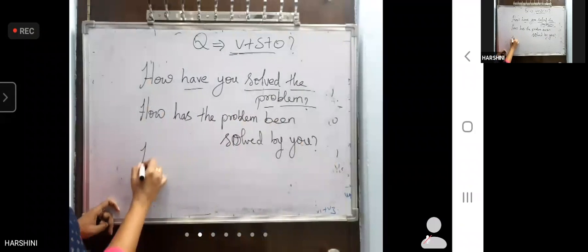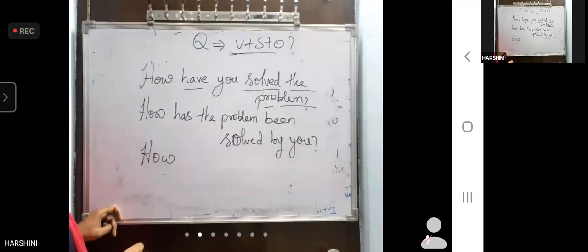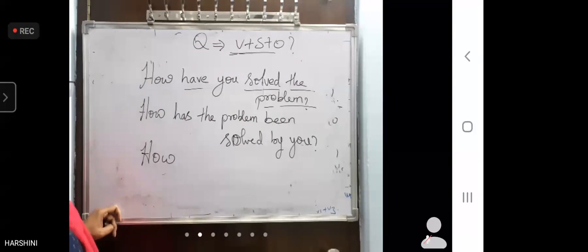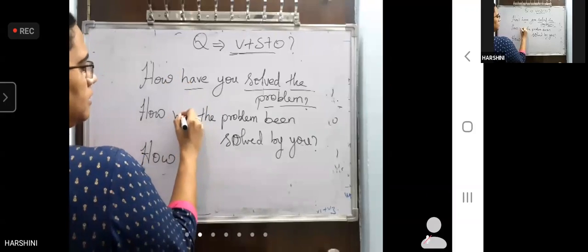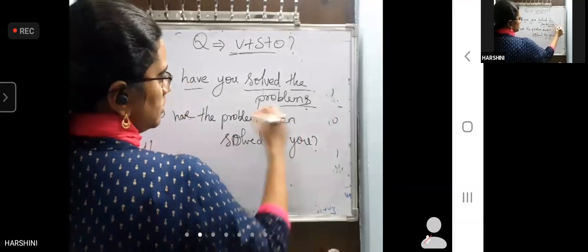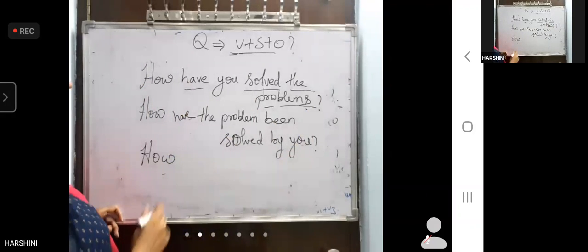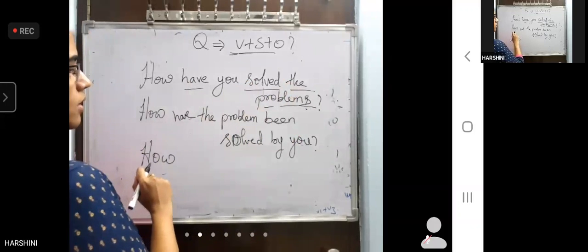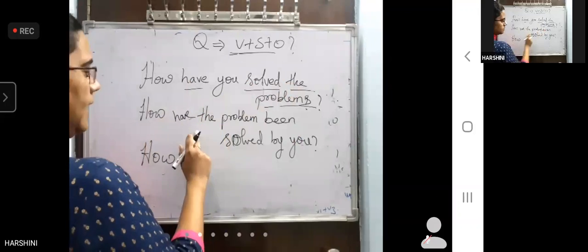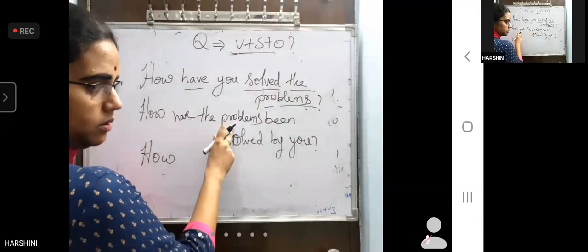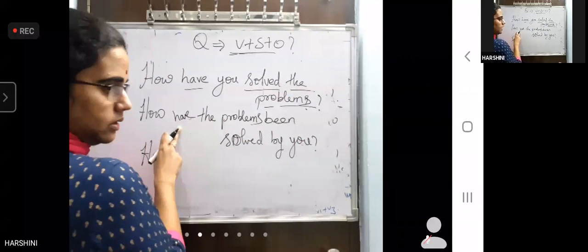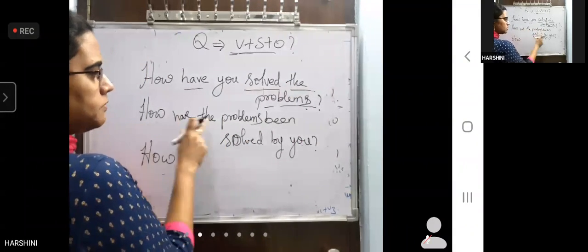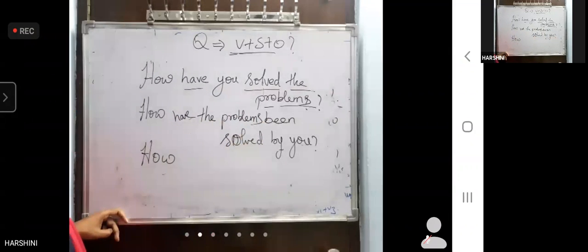Okay. Now, how? Ma'am, if he gives problems in plural, have. This is your question, right? How have you solved the problems? Okay. How have the problems? Problems is plural, no? For plural, you have to use a plural verb. Has is wrong. So you have to use have here. How have the problems been solved by you? That is the answer. Got it?